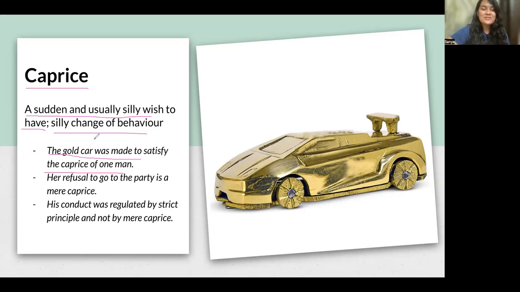So that's a silly wish to have, but they are wishes, so we kind of gave them a name. They are called caprice, right? Or a silly change of behavior is also caprice. The gold car was made to satisfy the caprice, or the silly wish of one man.